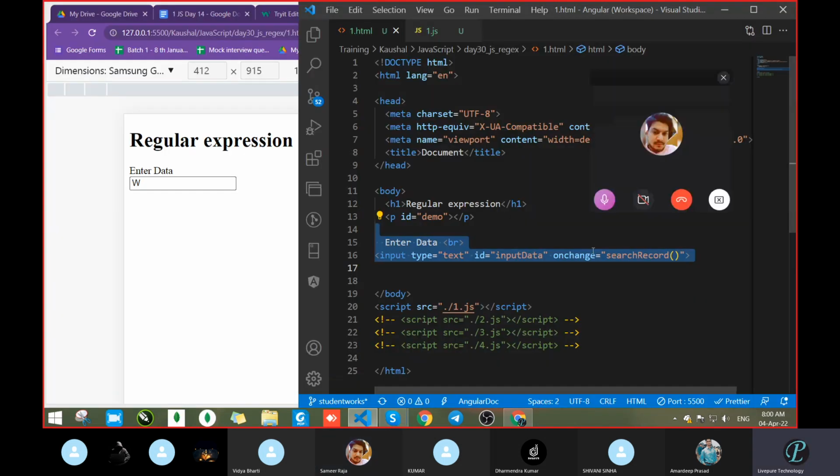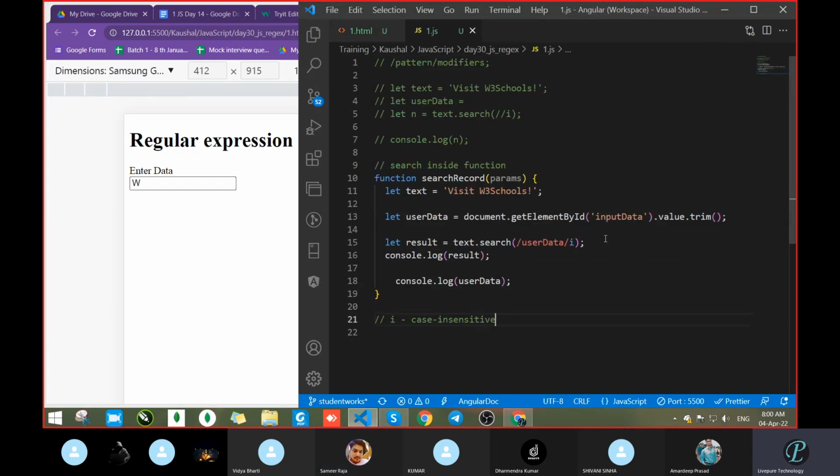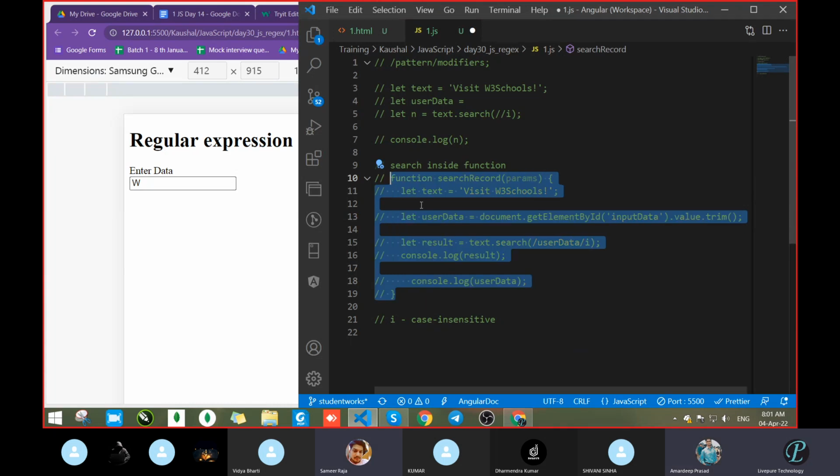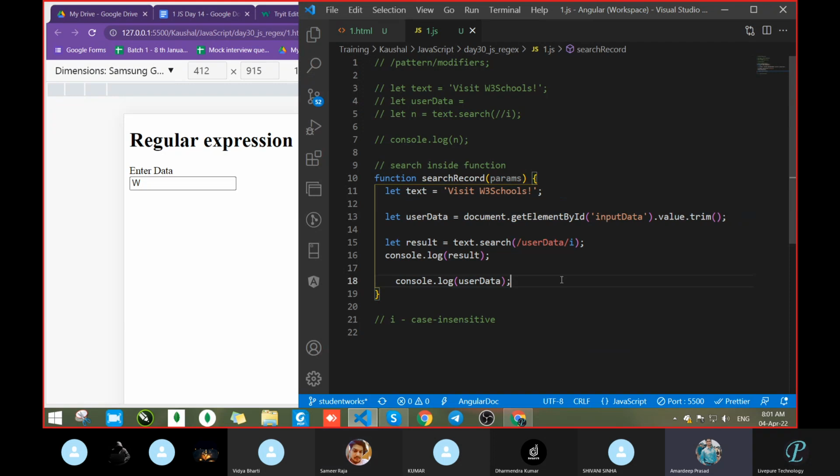The problem is in getting the data from the user side, that's it. It means some mistake is going on here. But how the regular expression is working, I will check later. Sir, also do one thing: uncomment this, and check with numbers. In place of "visit the school", write 1, 2, 3.